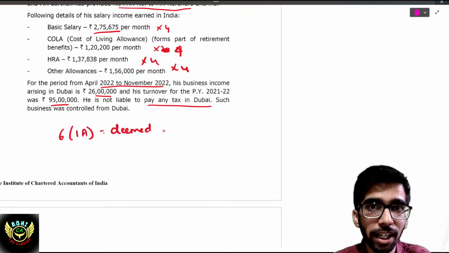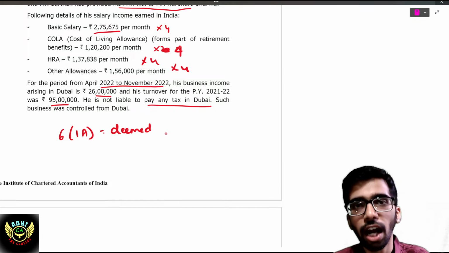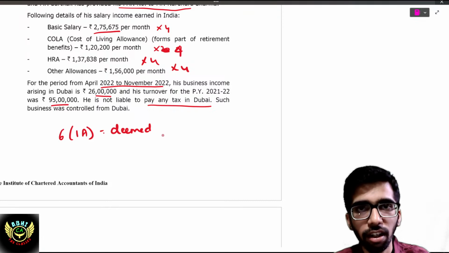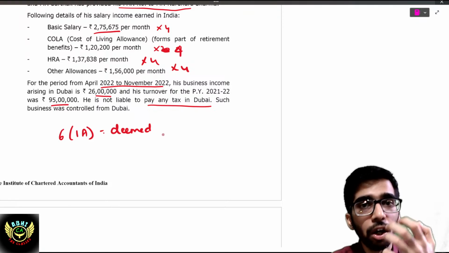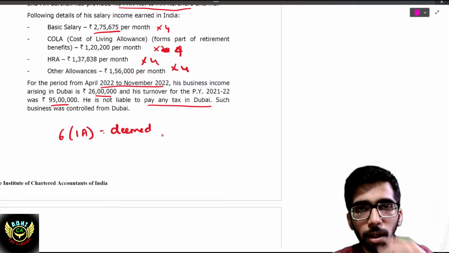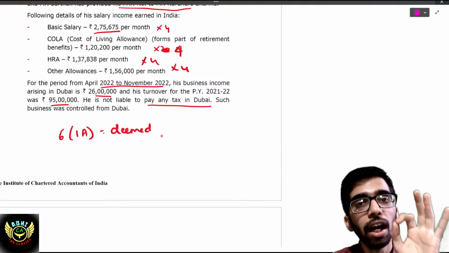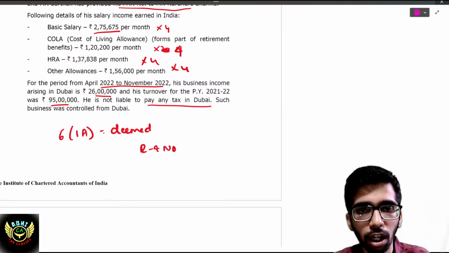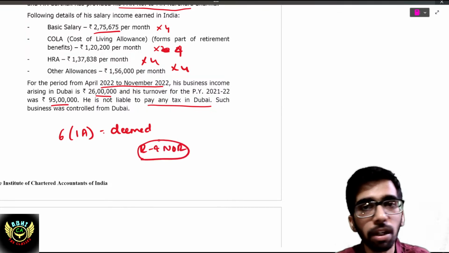If you are an Indian citizen having Indian income of more than 15 lakh in a previous year, and you are not paying any tax in any other country, then you will be deemed a resident and treated as R and NOR, resident but not ordinarily resident, for that previous year.